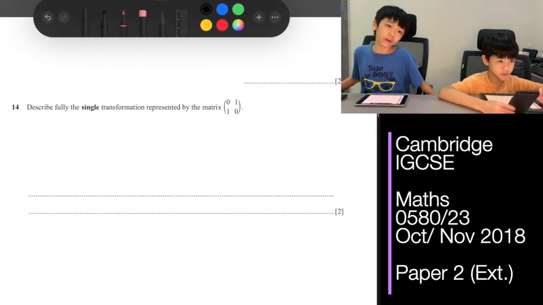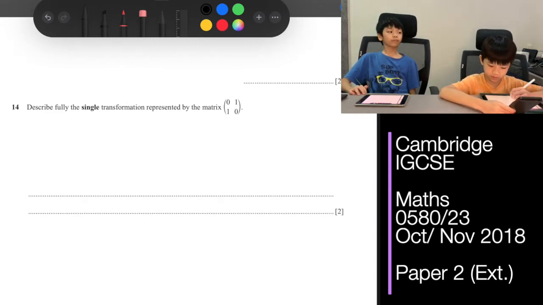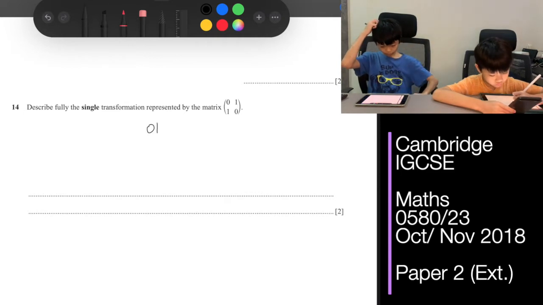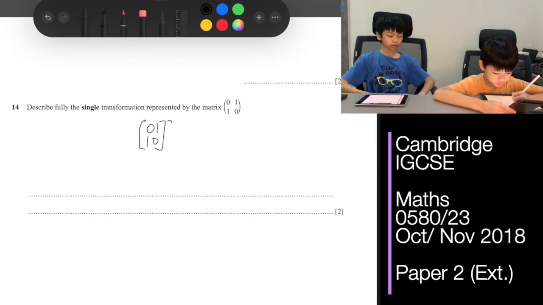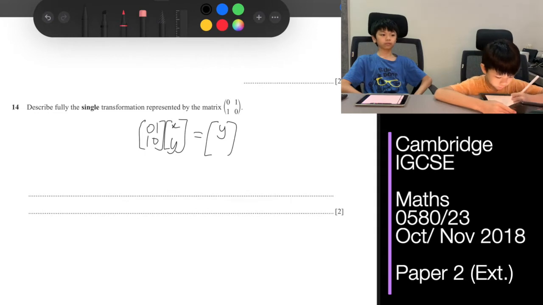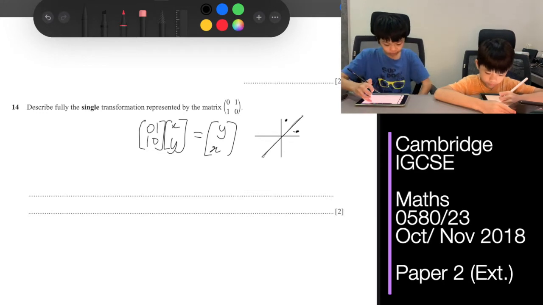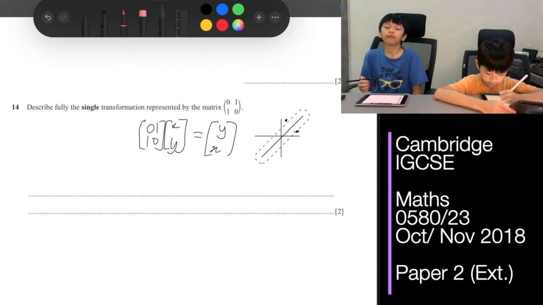Okay, for question 14, describe fully the single transformation represented by the matrix 0, 1, 1, 0. So first we'll multiply 0, 1, 1, 0 with x and y. And that would give us 0x plus y at the top, and then 1x plus 0y. So let's draw a graph here. Let's say this dot is 2, 4. Then it would be 4, 2 here. So it would be a reflection in y equals x.